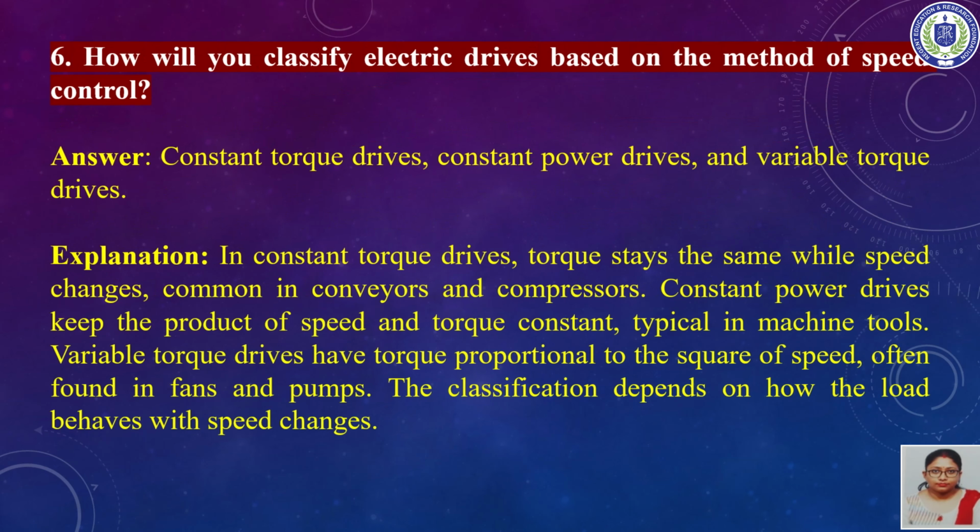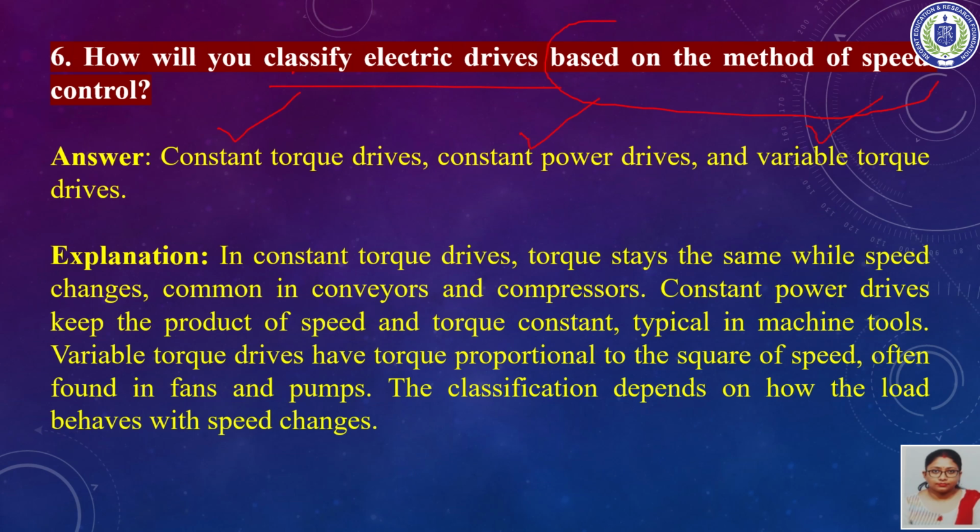The next question is, how will you classify electric drives based on the method of speed control? They are asking about the classification of electric drives on the basis of method of speed control. First is constant torque drives, next constant power drives and variable torque drives.